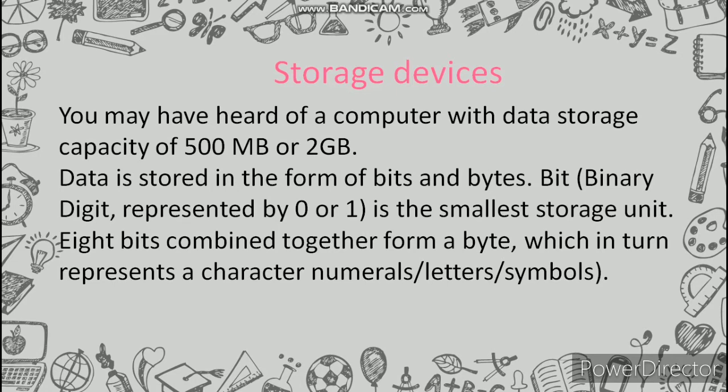Data is stored in the form of bits and bytes. A bit, binary digit represented by 0 or 1, is the smallest storage unit. 8 bits combined together form a byte, which in turn represents a character, numeral, letter, or symbol.